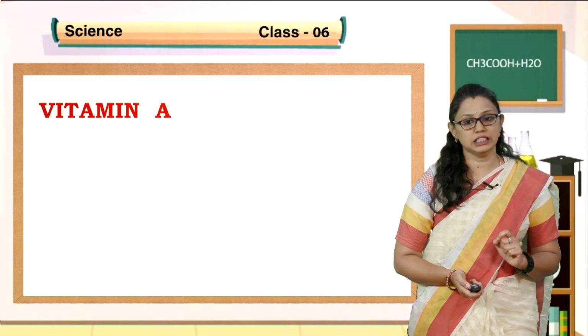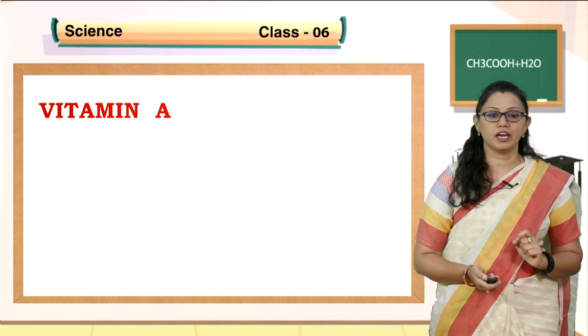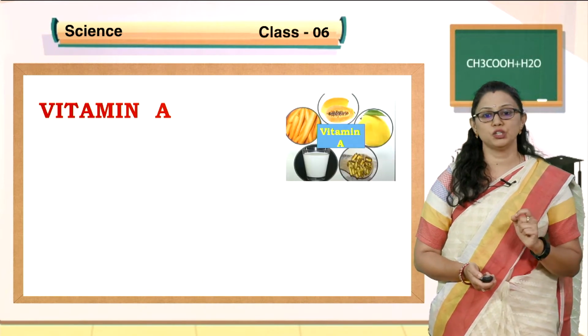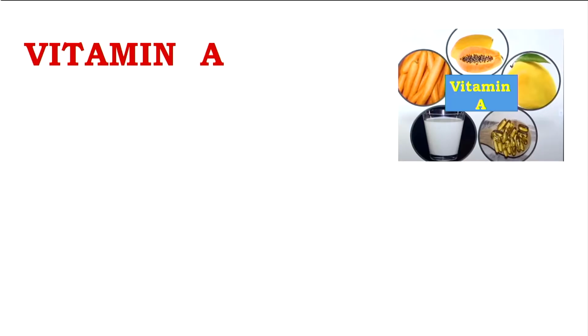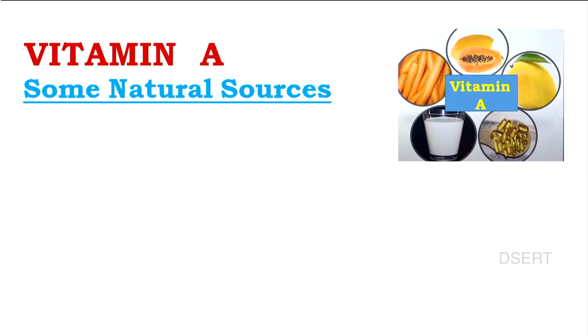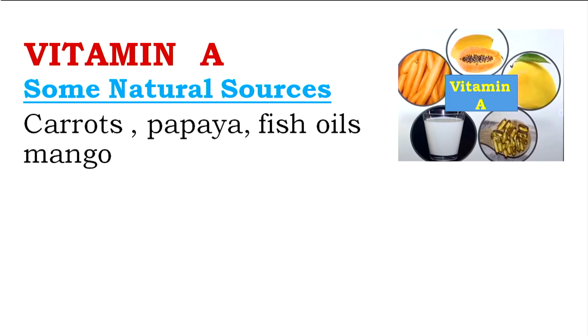We will discuss vitamin A in detail. You can see the picture of the sources of vitamin A. So, what are you seeing? Milk, carrot, papaya, fruit and fish oil. Some natural sources of vitamin A are carrots, papaya, fish oils, mango.